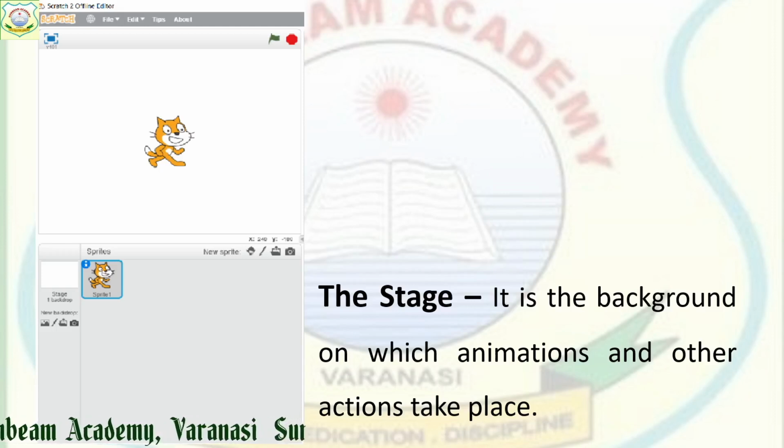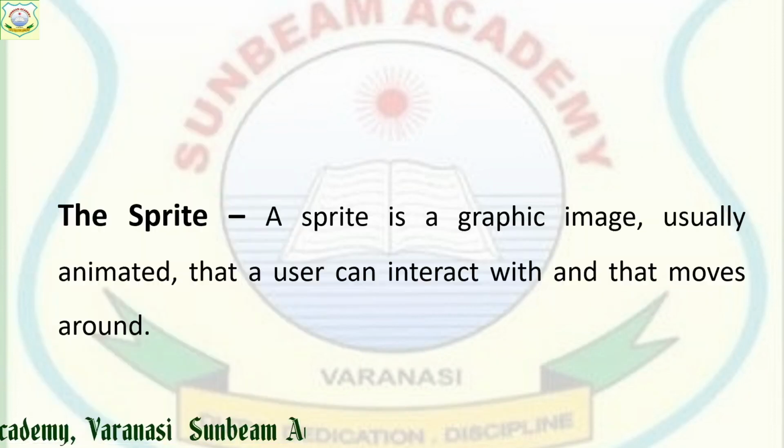This cat is a sprite, right? What is a sprite? It is a graphic image, usually animated. It starts animating, by which we can interact with the programs, and movement is done there.